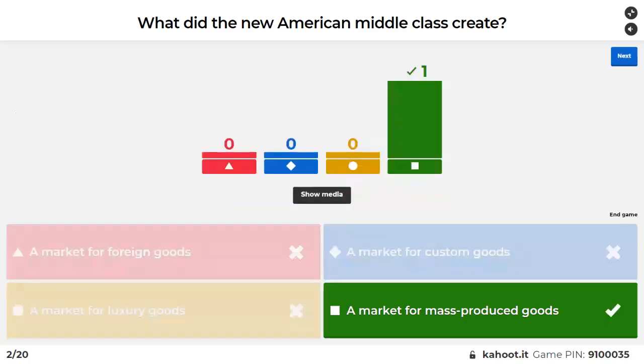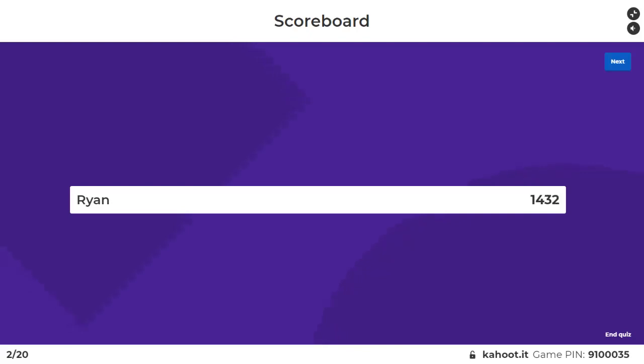Awesome, Ryan. Yeah, it's definitely a market for mass-produced goods. This is where the assembly line started with Henry Ford. I almost picked luxury goods. I was like, no, that ain't right. Yeah, I almost did when I was going through this myself. And then I'm like, oh, mass-produced goods. They're making all kinds of stuff on assembly lines now, and that's why these factories are coming around. And they're selling vacuum cleaners to housewives and that kind of thing. So this is that time where they're first selling these mass-produced goods to the middle class, or the normal person, in America. All right, good job again.